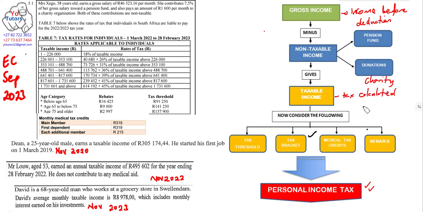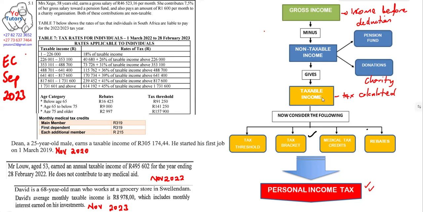So why do you pay tax? You pay tax to the government. Everyone supports this. If you are working and the money that you are getting exceeds the tax threshold, it means that you are going to pay tax to the government, and the government will use that to provide the services and also pay your civil servants.